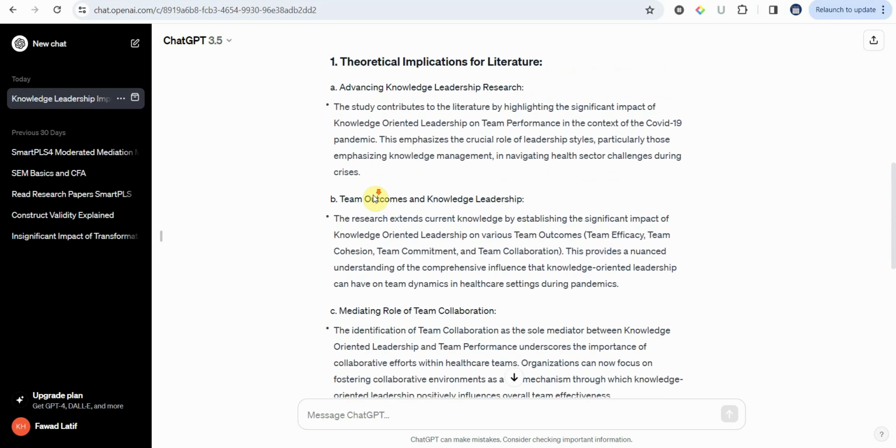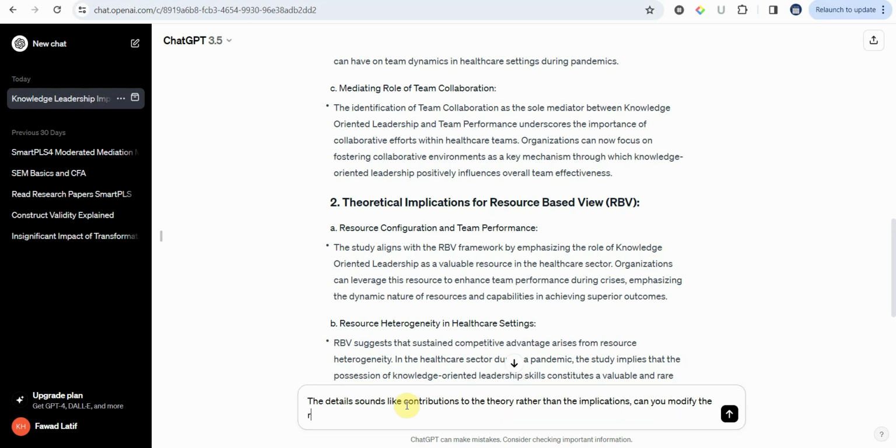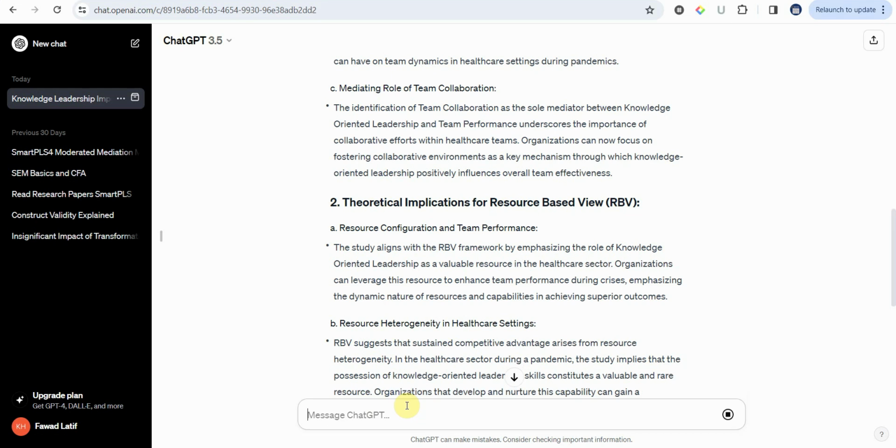So again, let's ask ChatGPT to modify it. Now, let's see what we get now.